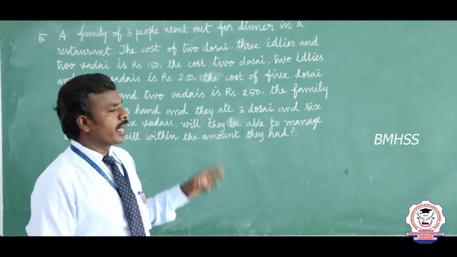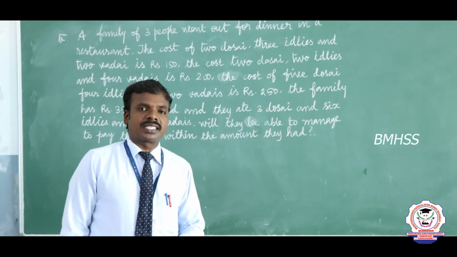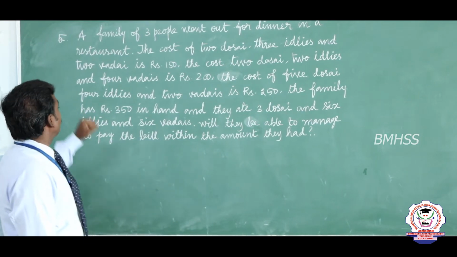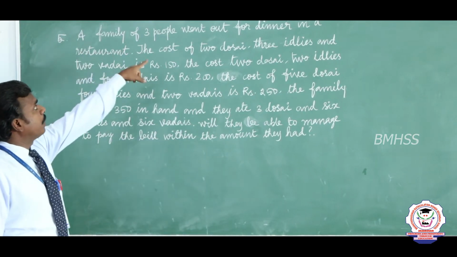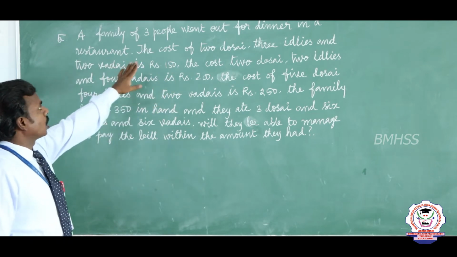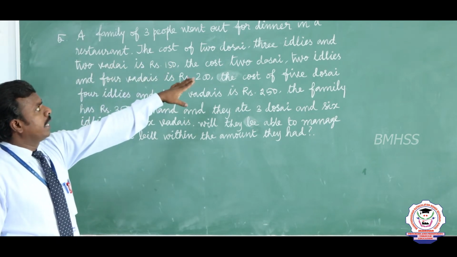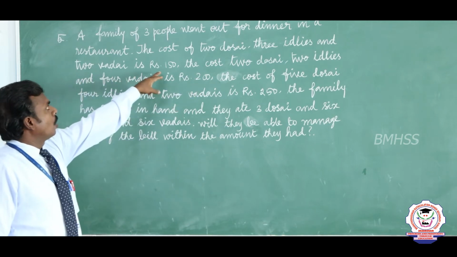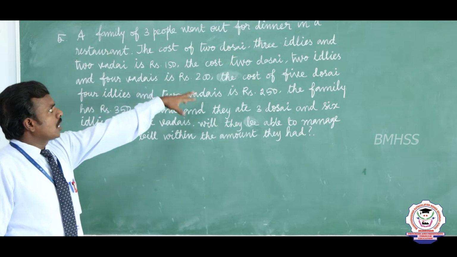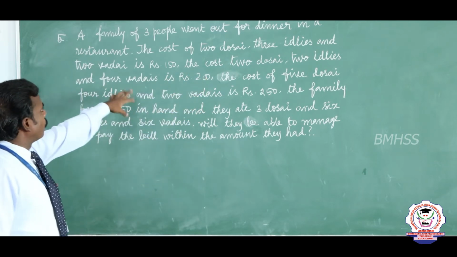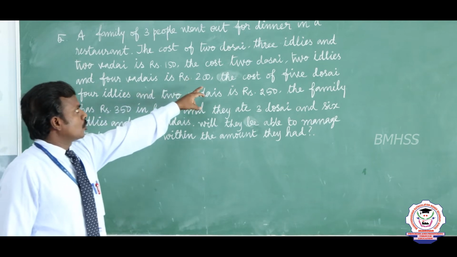Listen dears, today I am going to continue 12th Mathematics, first chapter, exercise 1.4, question number 5. A family of 3 people went out for dinner in a restaurant. The cost of 2 dosai, 3 idlis and 2 vadais is rupees 150. The cost of 2 dosai, 2 idlis and 4 vadais is rupees 200.